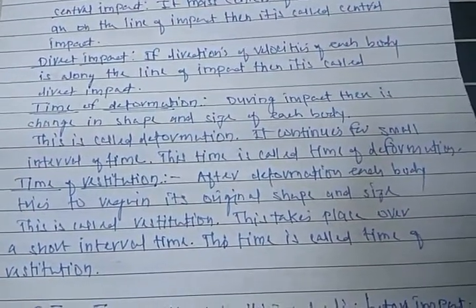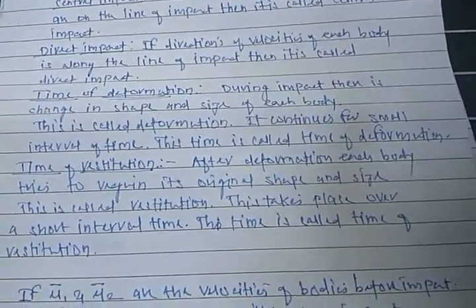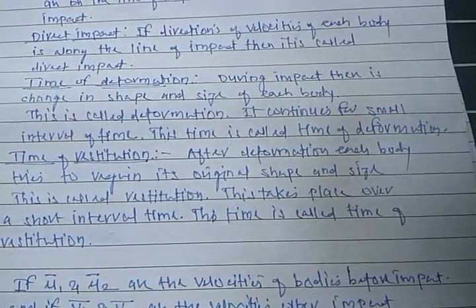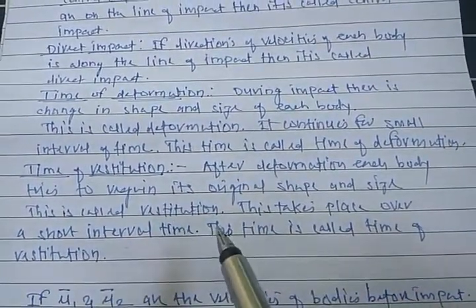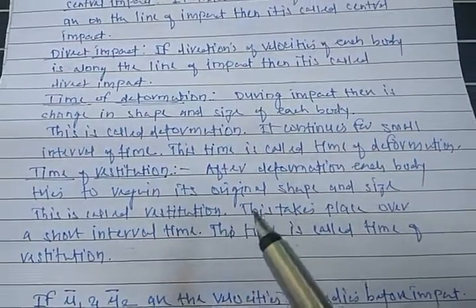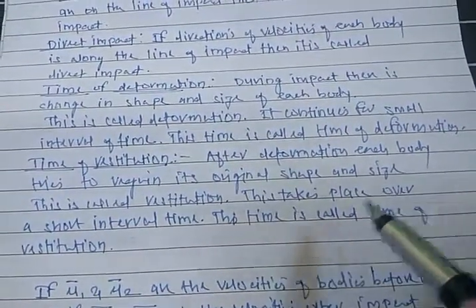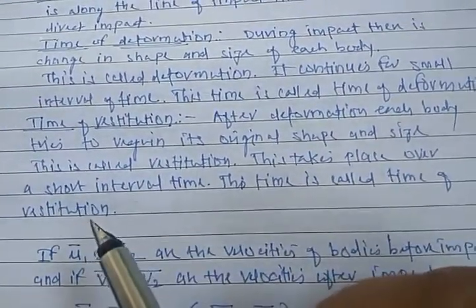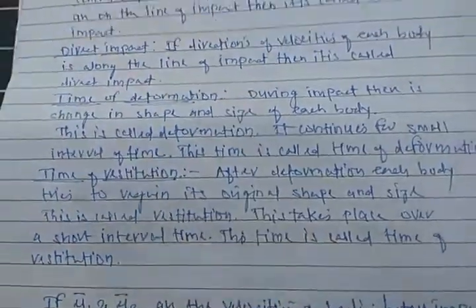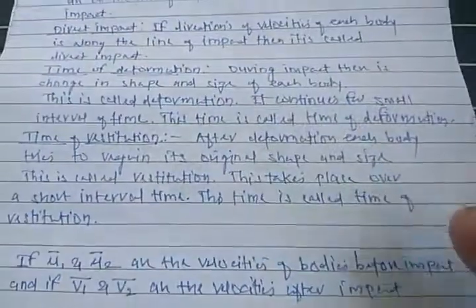Next, time of restitution. After deformation each body tries to regain its original shape and size. This is called restitution or restoration. This takes place over a short interval of time, and this time is called the time of restitution or restoration.